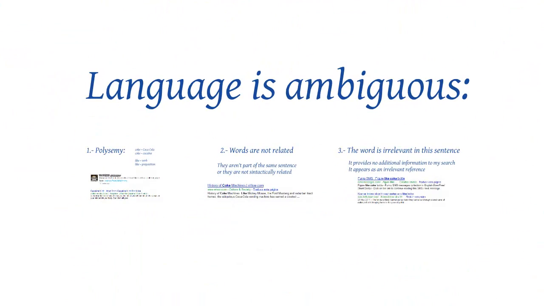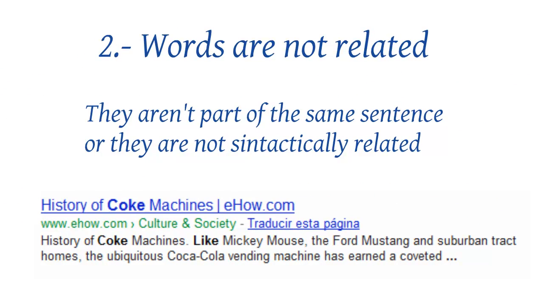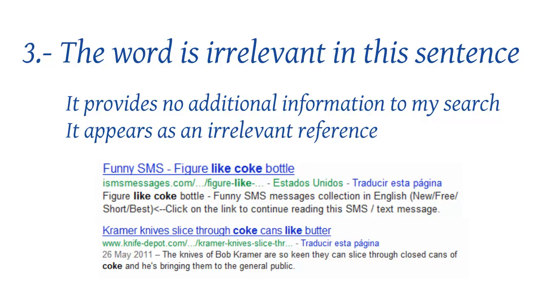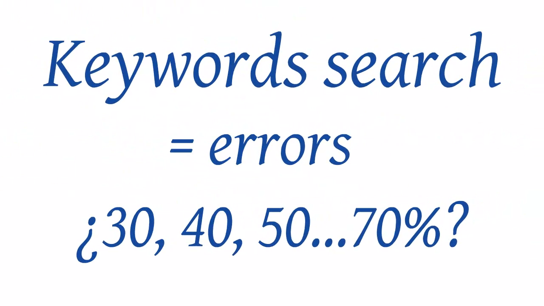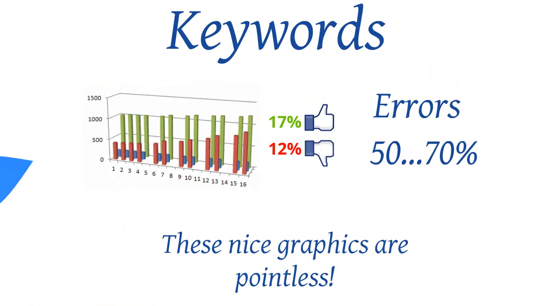This is due to the ambiguous nature of language. Polysemy completely distorts the search of the information I'm interested in. The terms I'm searching for are related to many different references, but they usually appear in different phrases. Or they are about concepts which have nothing to do with what I really want to know. We can avoid the language ambiguity by only searching for simple words. The number of errors is huge, so the nice graphics I mentioned before are pointless.